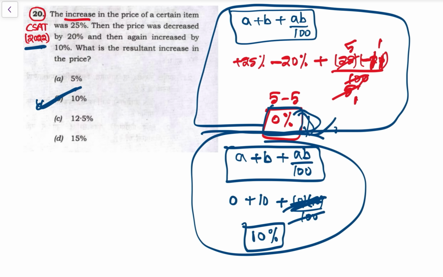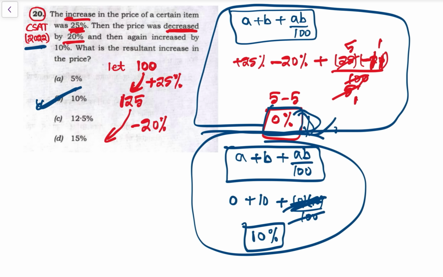The increase in price of certain item was 25%. Let's assume the price of certain item is 100 rupees. Now first increase of 25%, that is plus 25%. See, that is 100, price 100 है, उसका increase हुआ ना 100 plus 25%, that is 125 हो गया अभी. इसके बाद then the price was decreased by 20%, अब इसका माइनस 20% हुआ, डिक्रीज हुआ, सो 125 माइनस 20% ऑफ 125,